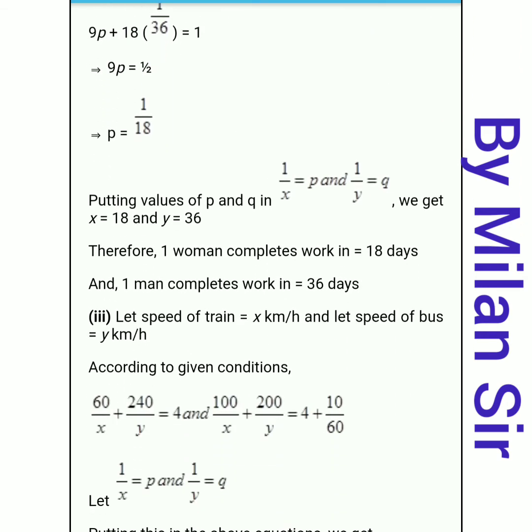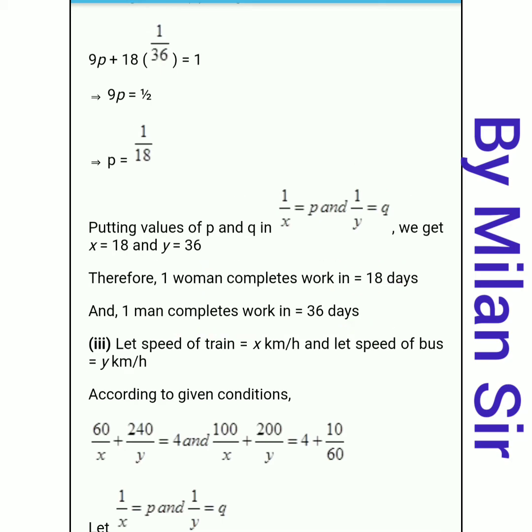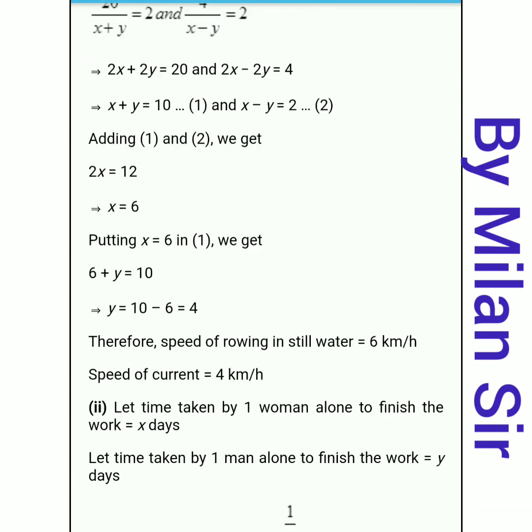So at last we need to write this. Therefore, one woman completes work in x is equals to 18, so 18 days. Right? One man completes work in y is equals to 36, so here 36 days. Okay, so our final answer is one woman completes work in 18 days and one man completes work in 36 days. Okay, then question number 3.